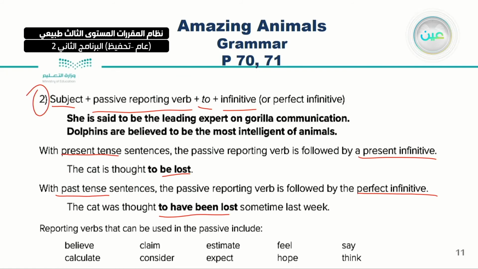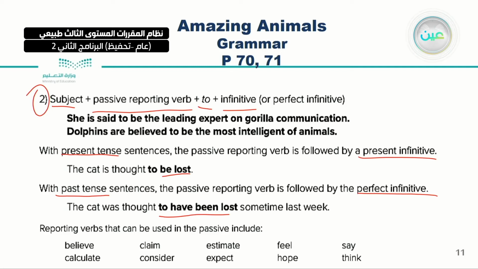Now of course we have many reporting verbs like believe, calculate, claim, consider, estimate, expect, feel, hope, say, and think.